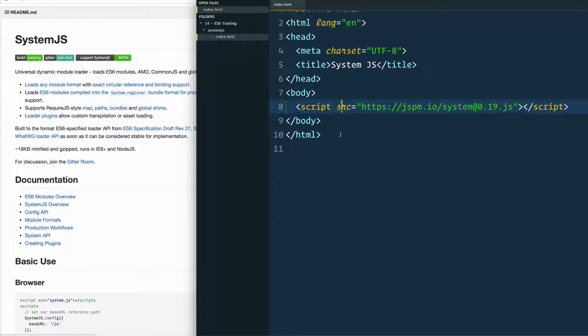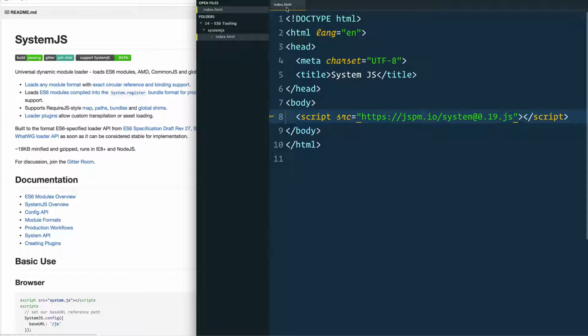So with SystemJS, how you do it is you load in a script tag from jspm.io/system@0.19, and that's going to load the latest 0.19.x version. And then we also need to run this HTML through some sort of server. Now, if you have a little Python server, or maybe a PHP server, feel free to run it through this. It just needs to not run on a file. It needs to run on localhost or something like that.